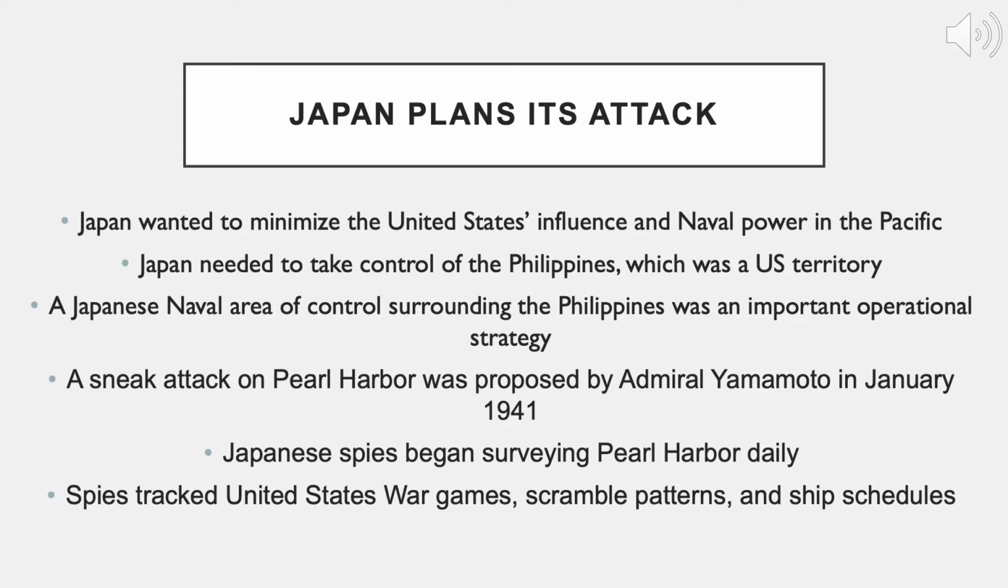Admiral Yamamoto proposed a sneak attack on Pearl Harbor in 1941. Since 1941, the Japanese had been spying on the stronghold and planning its attack.